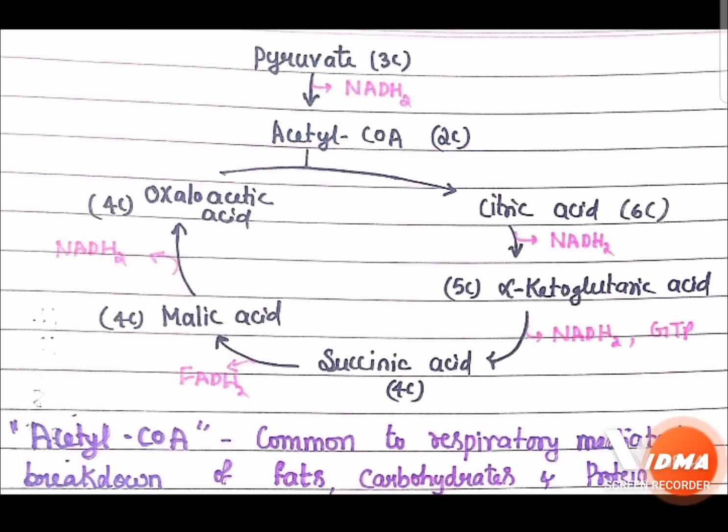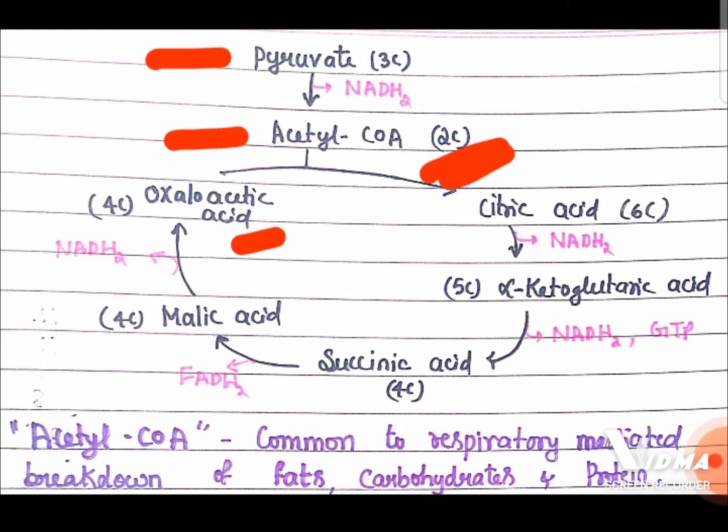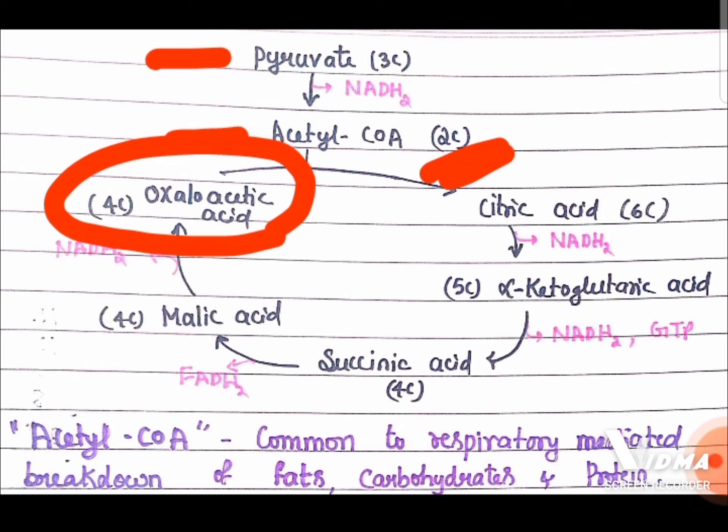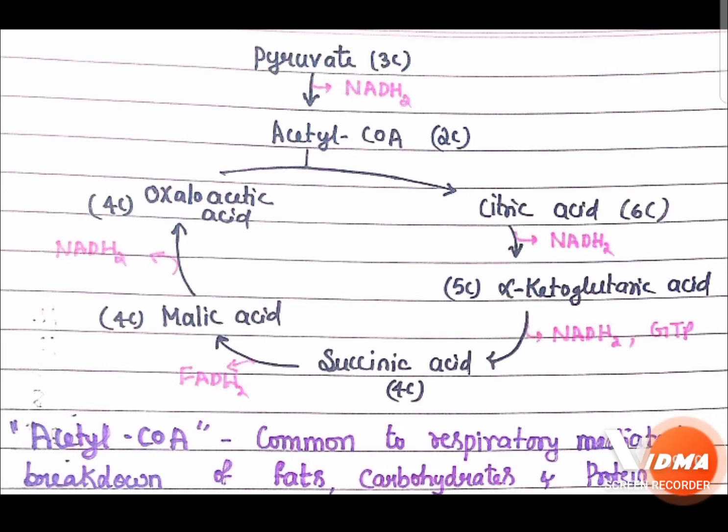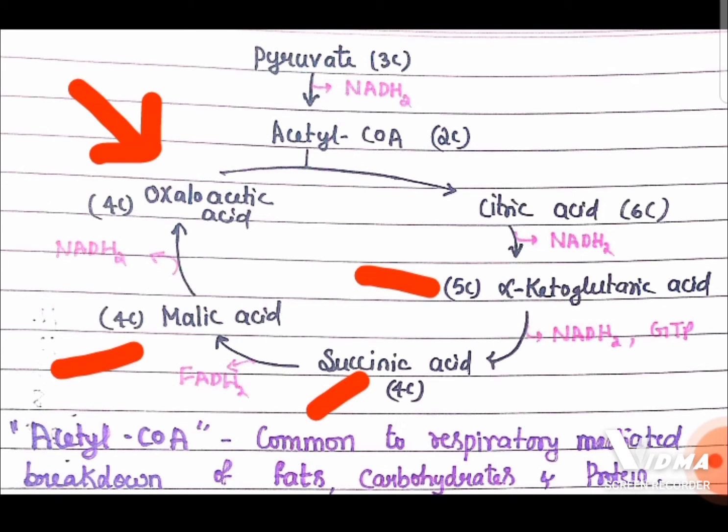So this is a representation of the Krebs cycle, where pyruvate converts to 2 carbon acetyl-CoA by release of one carbon dioxide, that is decarboxylation. This 2 carbon acetyl-CoA fuses with 4 carbon oxaloacetic acid to form 6 carbon citric acid. So the acceptor of the TCA cycle is oxaloacetic acid, and the first stable product is citric acid. The 6 carbon citric acid converts to 5 carbon alpha ketoglutaric acid, followed by 4 carbon succinic acid, then 4 carbon malic acid, and finally oxaloacetic acid regenerates.